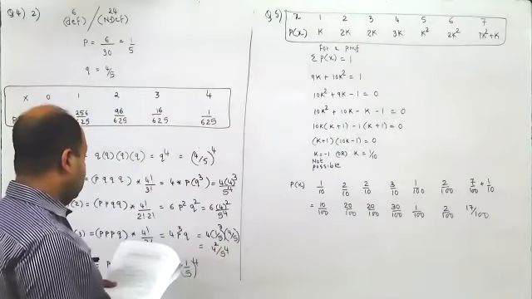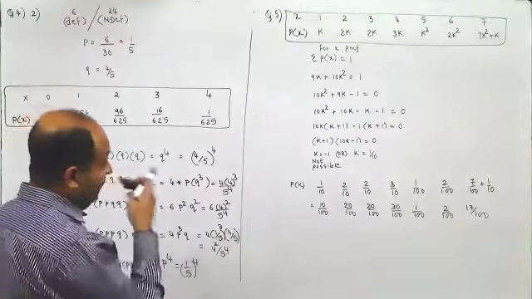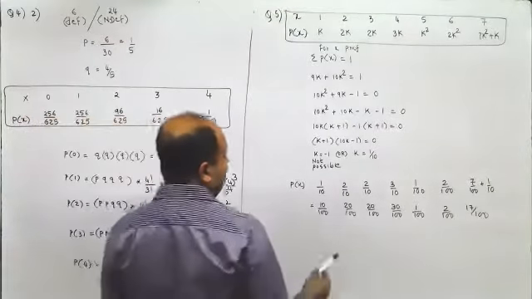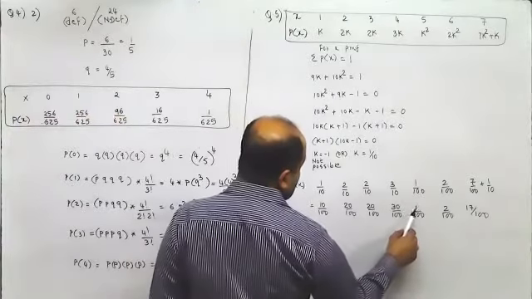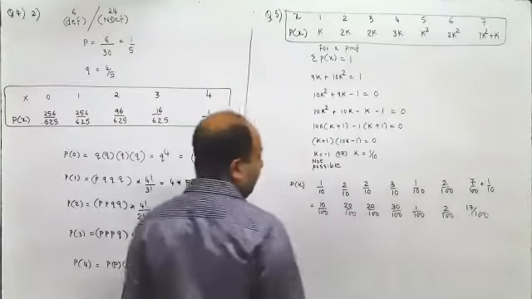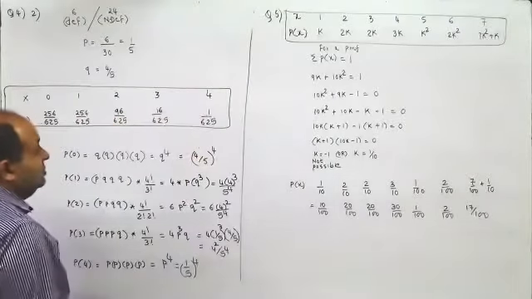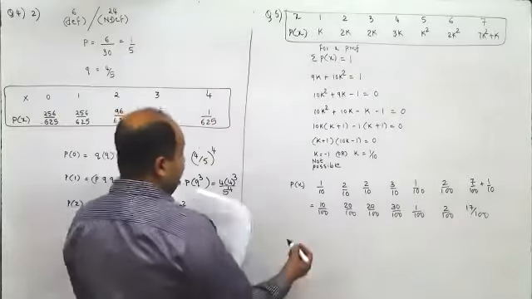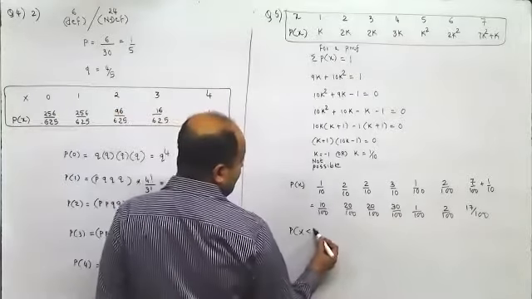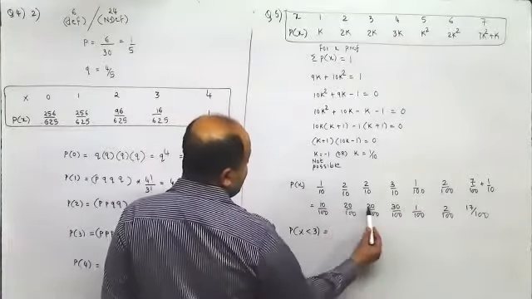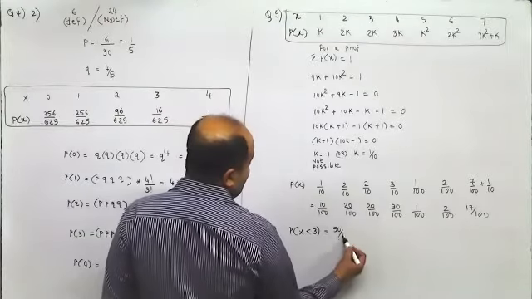Now, what is the probability that x is, first of all, add and see. It is 100 upon 100. That means it is correct. So now, what is the probability that x is less than 3? The probability that x is less than 3 is this plus this plus this. So it is 50 upon 100.